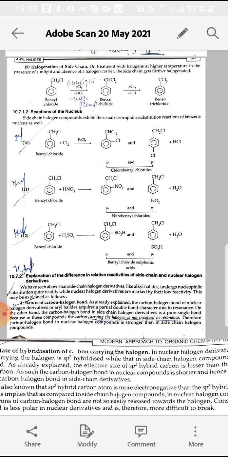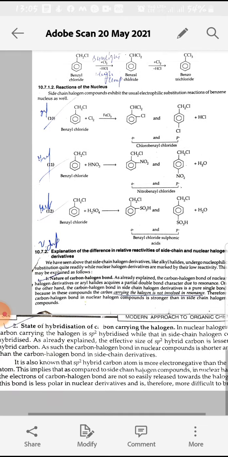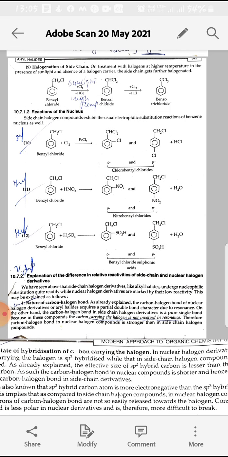Whereas in case of side chain, if we take benzyl chloride, then there will be a purely single bond. So the carbon carrying the halogen group is not involved in resonance in case of side chain. Therefore it will be weaker as compared to aryl halide, so it can be easily substituted. Whereas in case of aryl halides, it cannot be easily substituted because of the double bond character due to the resonance.